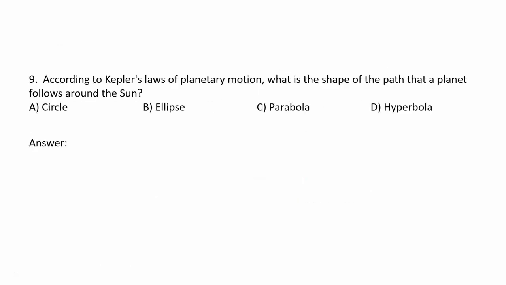According to Kepler's laws of planetary motion, what is the shape of the path that a planet follows around the Sun? Letter A, circle. Letter B, ellipse. Letter C, parabola. And letter D, hyperbola. The answer is: